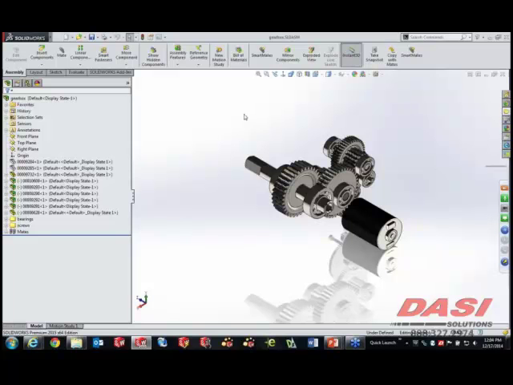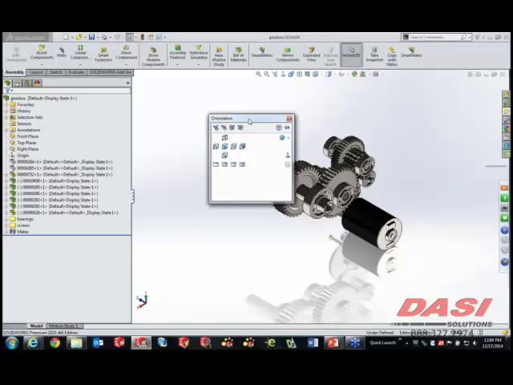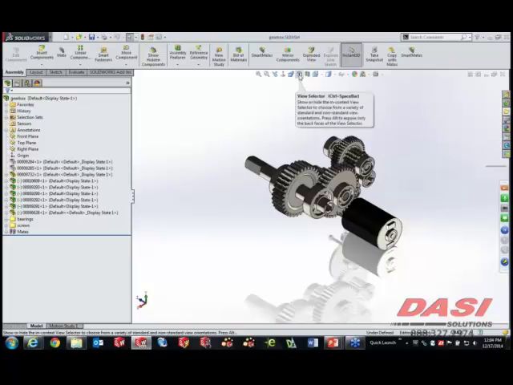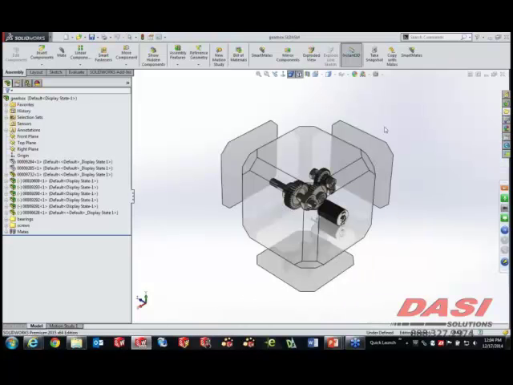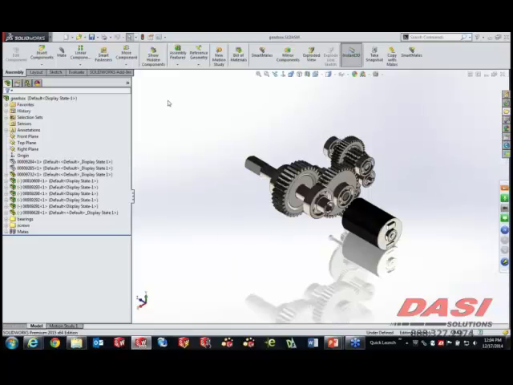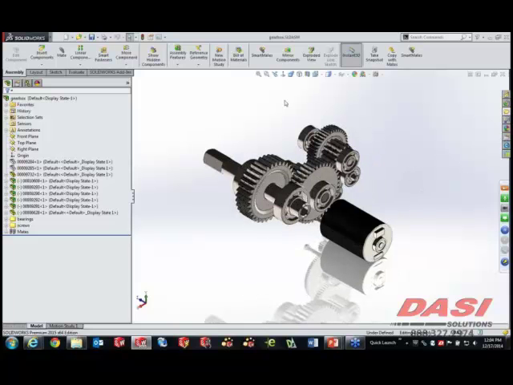There is a way to also couple this with your view orientation dialog box. That's the space bar that brought that up. If you click this button here, then the view selector will also show when you click your space bar for any named views or standard views that you might have. There is also a button that can be added to the heads-up toolbar, so if you just want to click it there and then go ahead and deal with the view selector in that manner, that's fine. If you decide to click in the background off the view selector, it will simply return you to the view that you were at when you last used it.